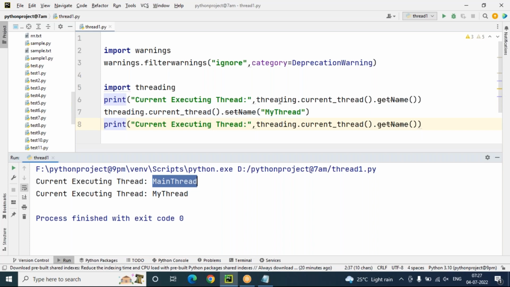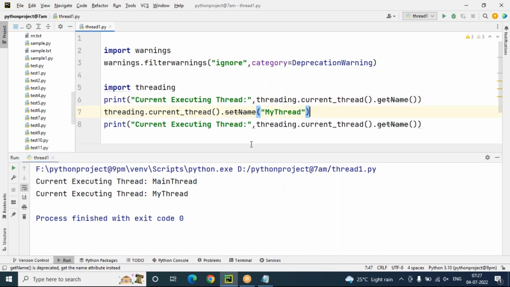After changing the name from main thread to my thread, your thread is now my thread only. The name is changing here. Get name is just getting the name of the thread. Set name is to set the name of the thread.